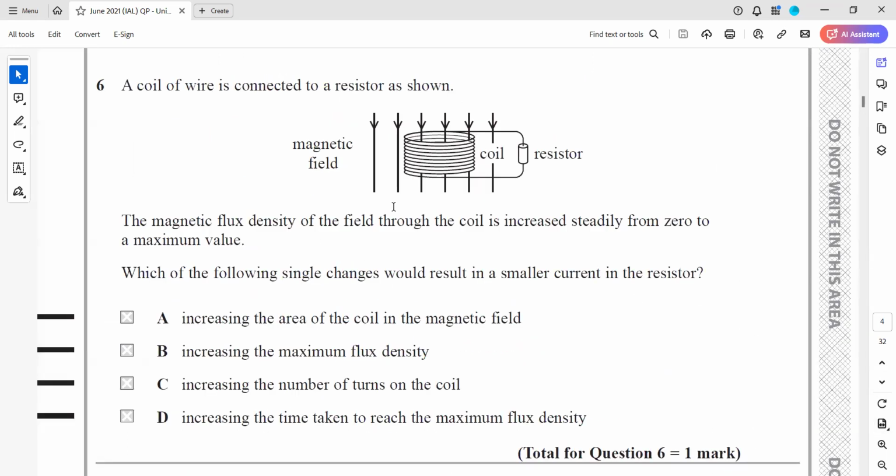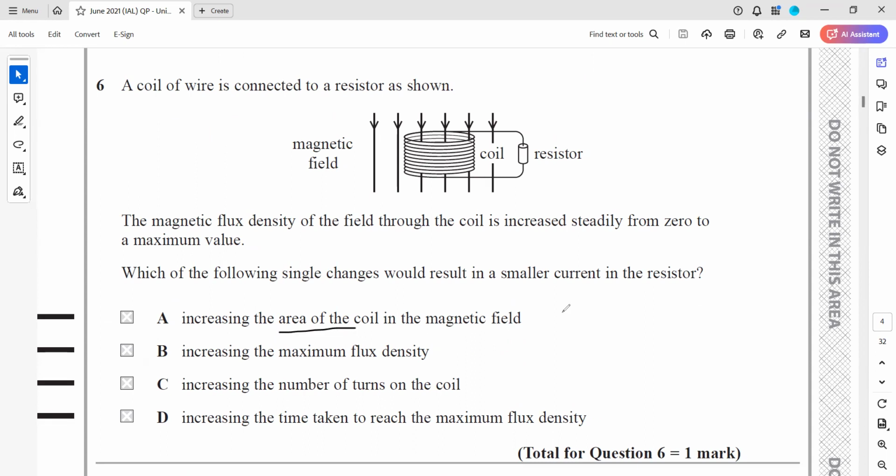The coil of a wire is connected to a resistor as shown. The magnetic flux density through it increases steadily from 0 to its maximum. Which of the following single changes would result in a smaller current? So if you want to reduce it, induced EMF depends on the rate at which we are changing the magnetic field strength as well.